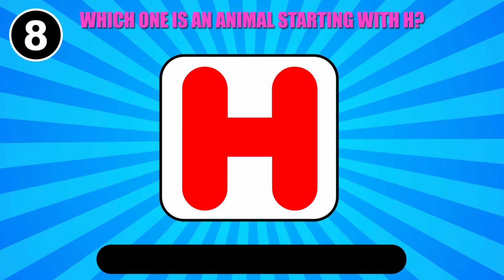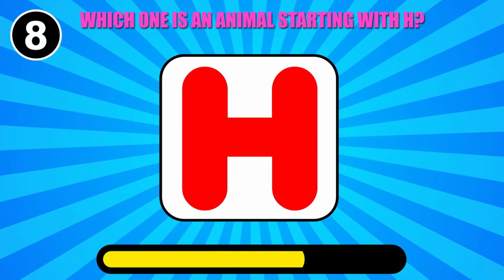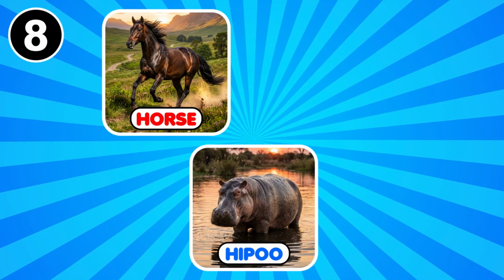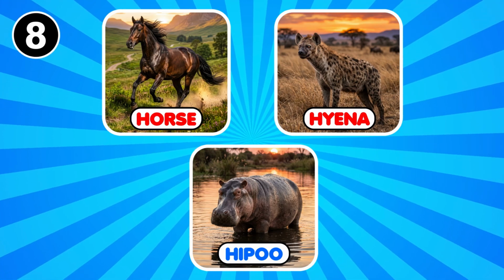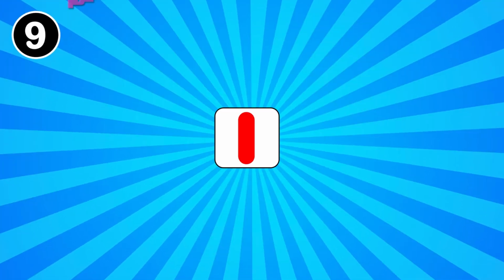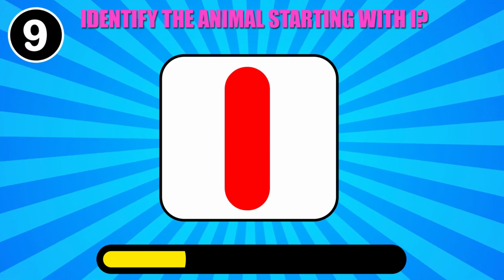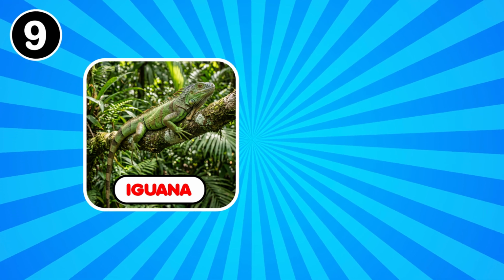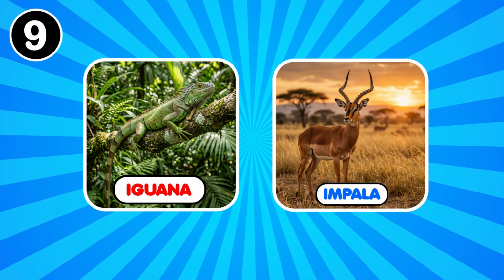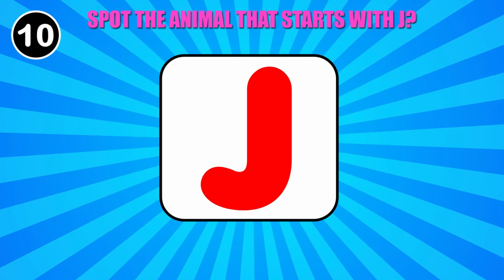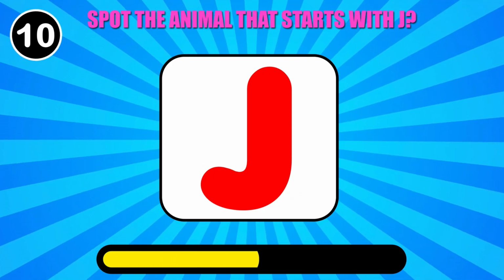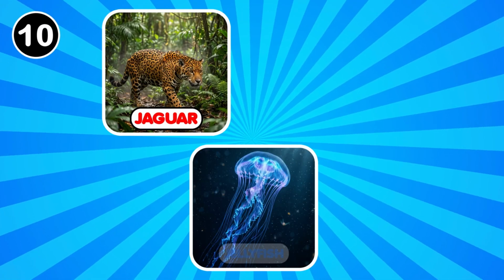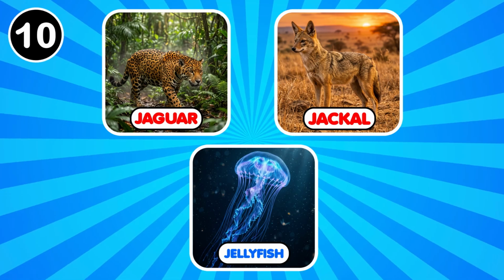Which one is an animal starting with H? Horse, hippo, hyena. You did it! Identify the animal starting with I. Iguana, impala. Great job! Spot the animal that starts with J. Jaguar, jellyfish, jackal. So smart.